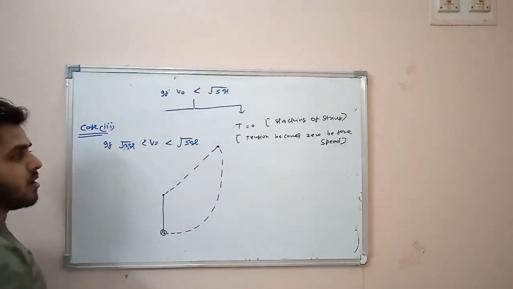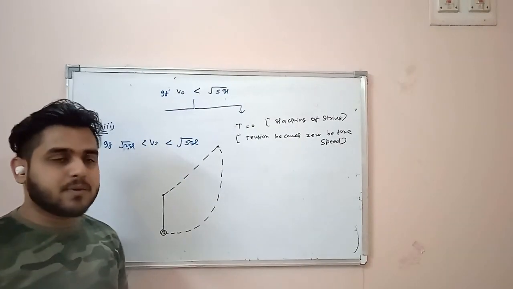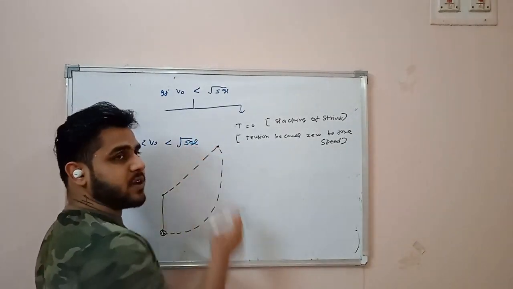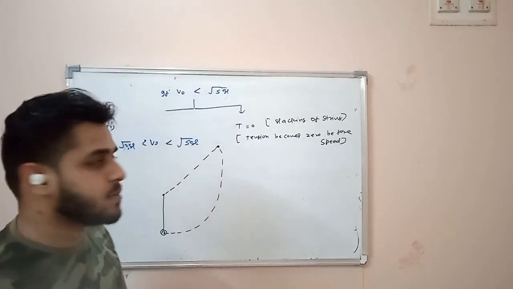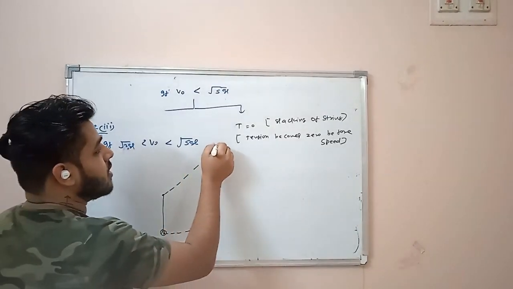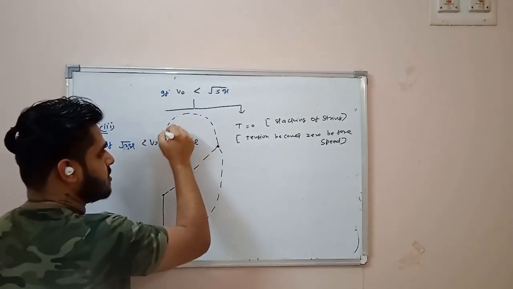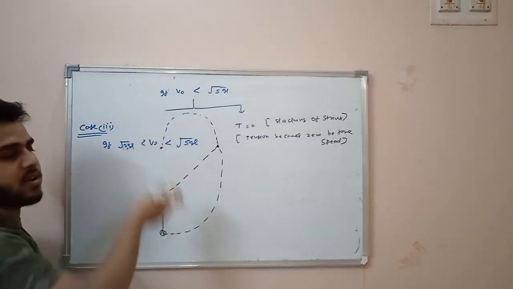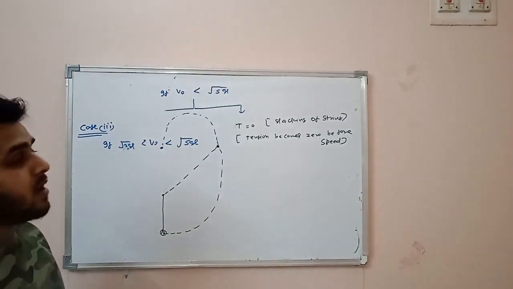this bob will leave the circular path. Why is this bob leaving the circular path? Because at this point tension is going to vanish, that means tension is going to be equal to 0. And after this point, the bob will go in a parabolic path. This is the case that will occur. Why am I saying so?